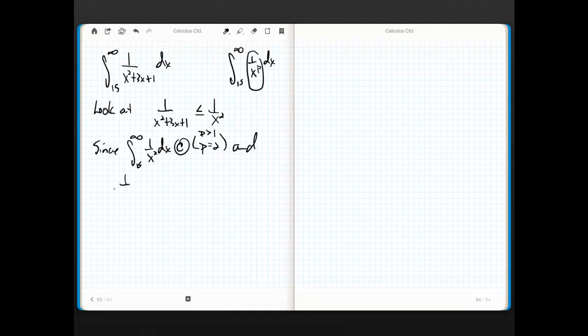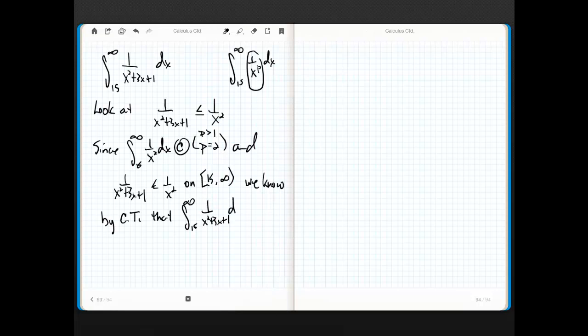And 1 over x squared plus 3x plus 1 is always less than or equal to 1 over x squared on the interval from 15 to infinity. We know by the comparison theorem that the integral from 15 to infinity of 1 over x squared plus 3x plus 1 dx also converges. Isn't that clever?